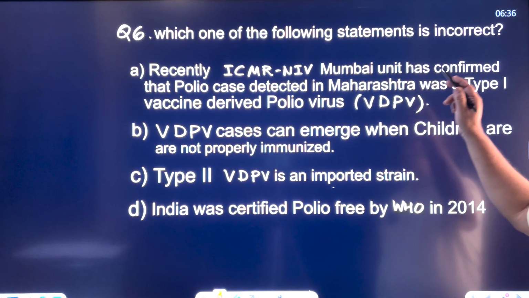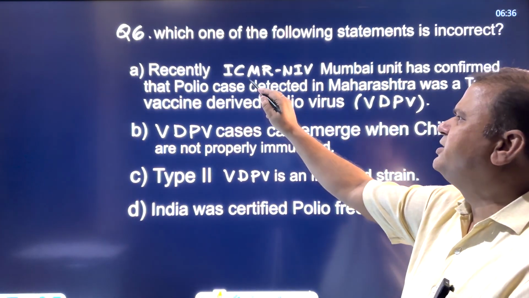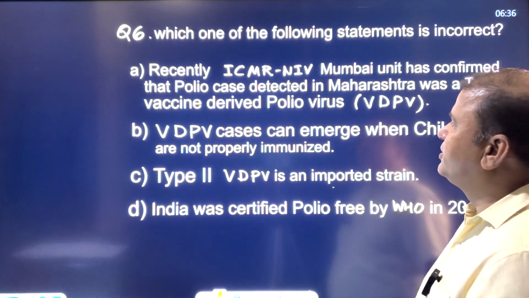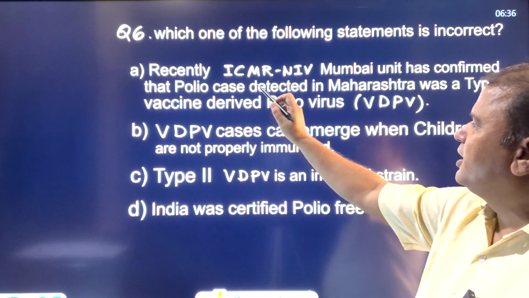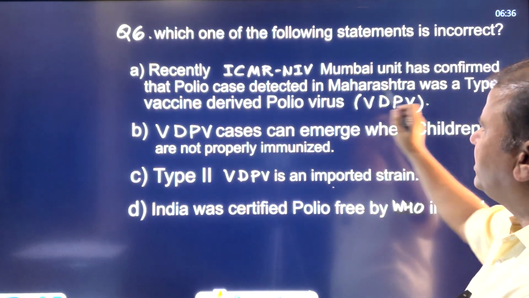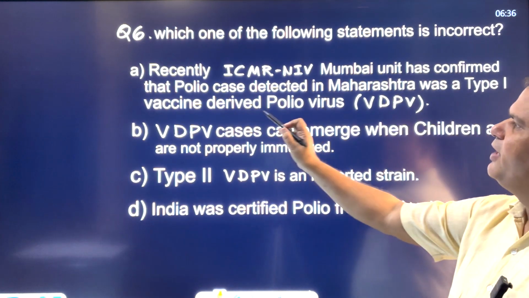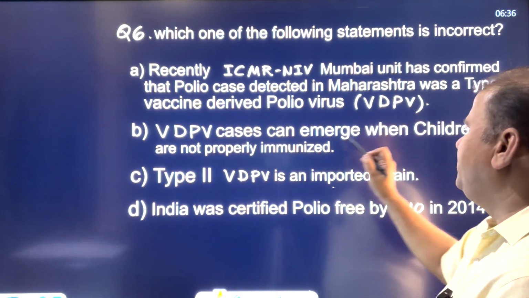Now, which one of the following statements is incorrect? Recently, ICMR, which stands for Indian Council of Medical Research, not International, Mumbai unit has confirmed that the polio case detected in Maharashtra was type 1 vaccine-derived polio virus, that's VDPV.